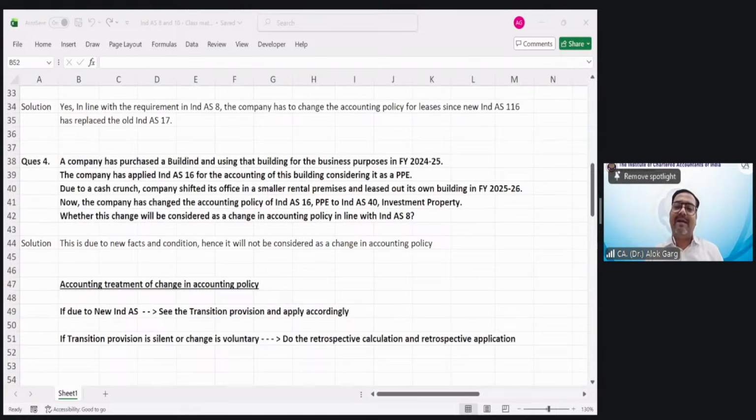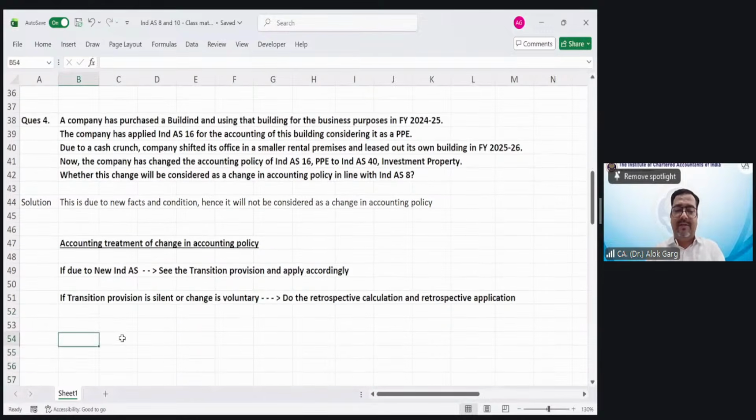Now let's come back to the topic. So we talked about the accounting treatment of change in accounting policy also, and the disclosure requirement. What is the disclosure requirement?